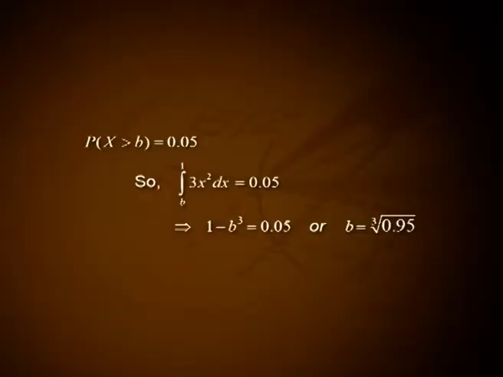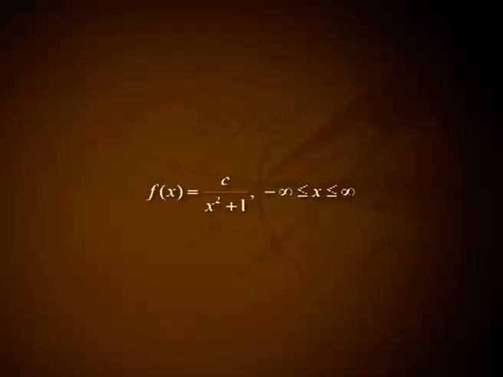Also given P of x greater than b equal to 0.05. So, the integral from b to 1 of 3x square dx is equal to 0.05. This implies 1 minus b cube equal to 0.05 or b equal to cube root of 0.95.